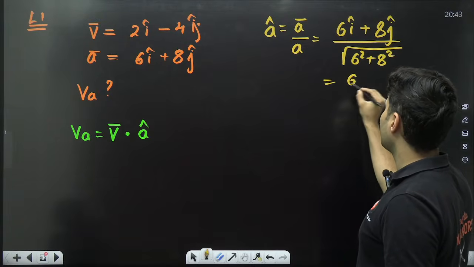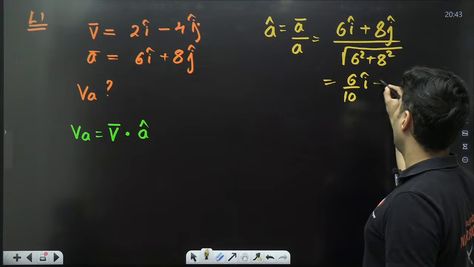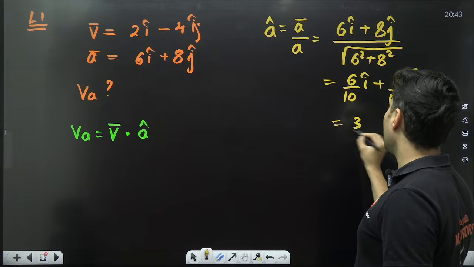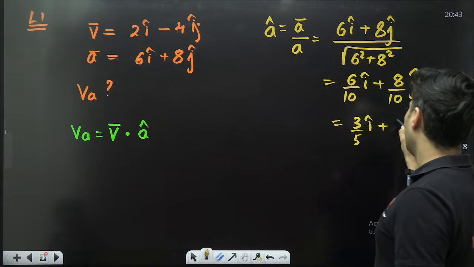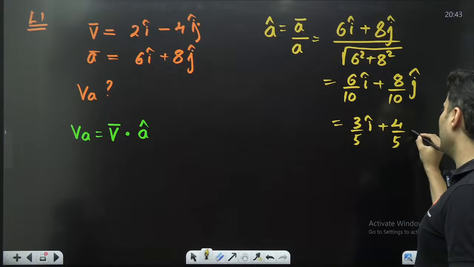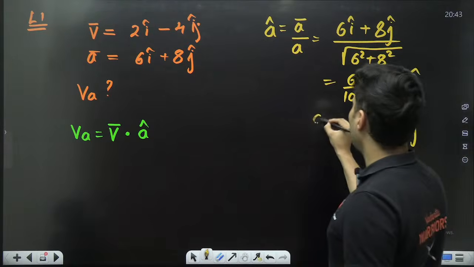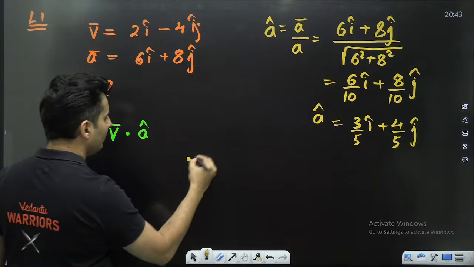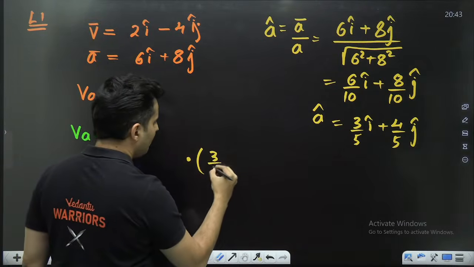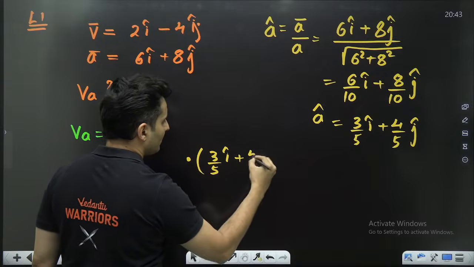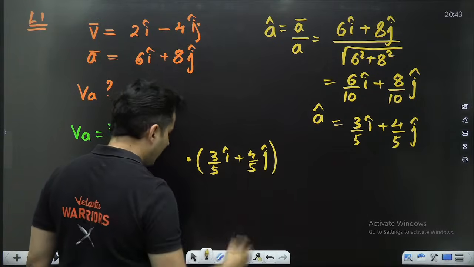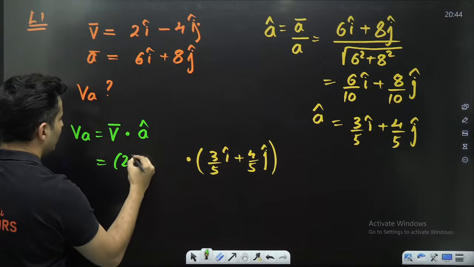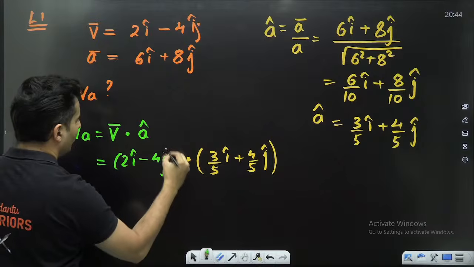So it will be 6 by 10 i cap plus 8 by 10 j cap, which is 3 by 5 i cap plus 4 by 5 j cap. So that is your A hat. I'll multiply it over here: dot product of 3 by 5 i cap plus 4 by 5 j cap, and V vector as it is, 2 i cap minus 4 j cap.